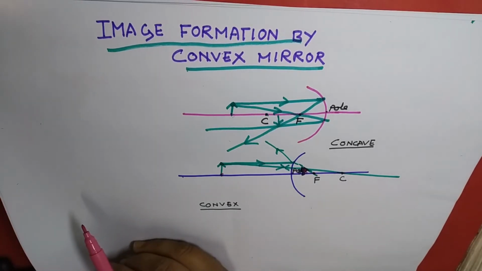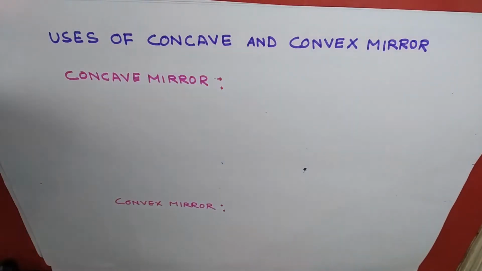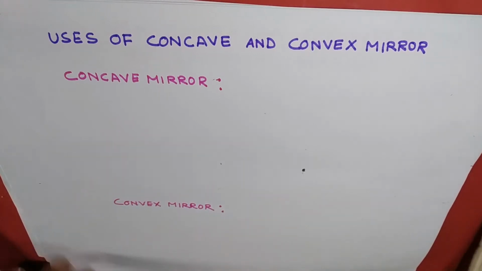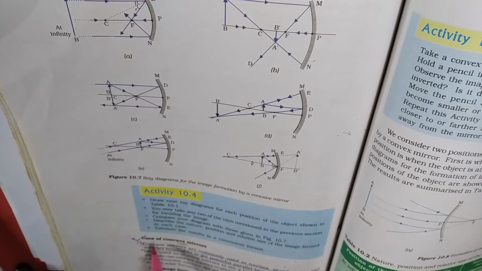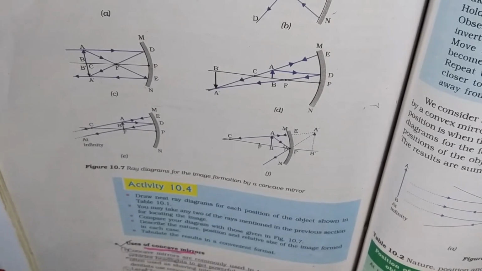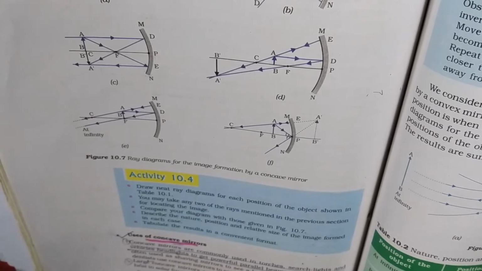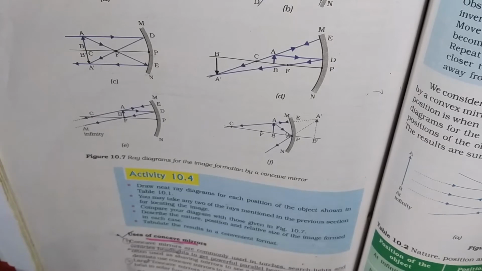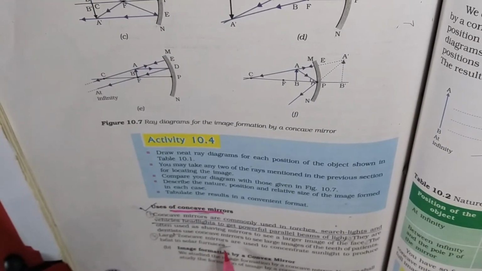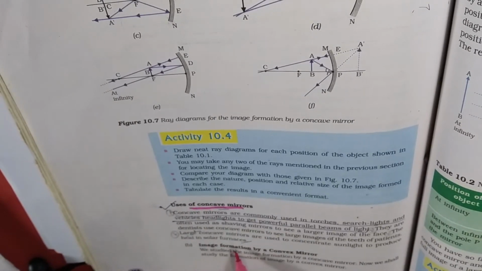Now the next part is uses of concave and convex mirror. For this you see your book. This is the uses of concave mirror. First use: concave mirrors are commonly used in torches, searchlights and vehicle headlights to get a powerful parallel beam of light. And second use, you can underline it: large concave mirrors are used to concentrate sunlight to produce heat in solar furnaces.